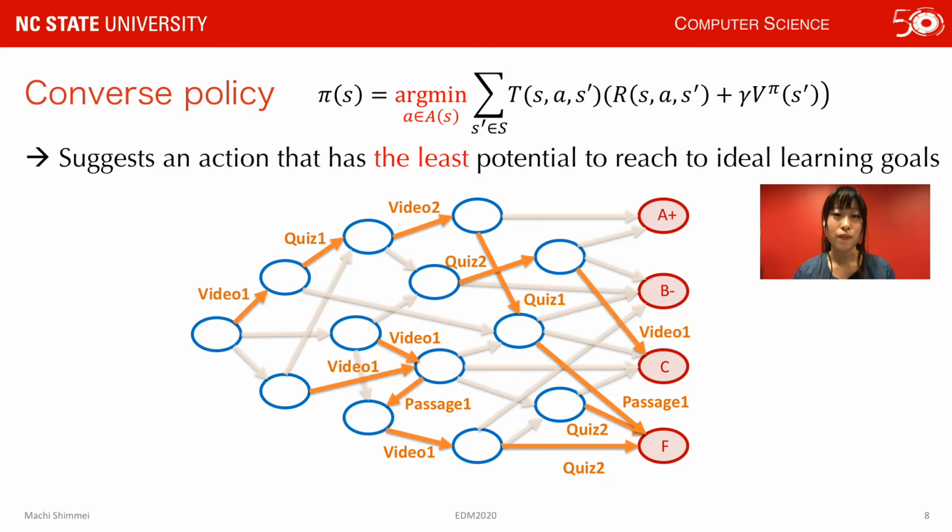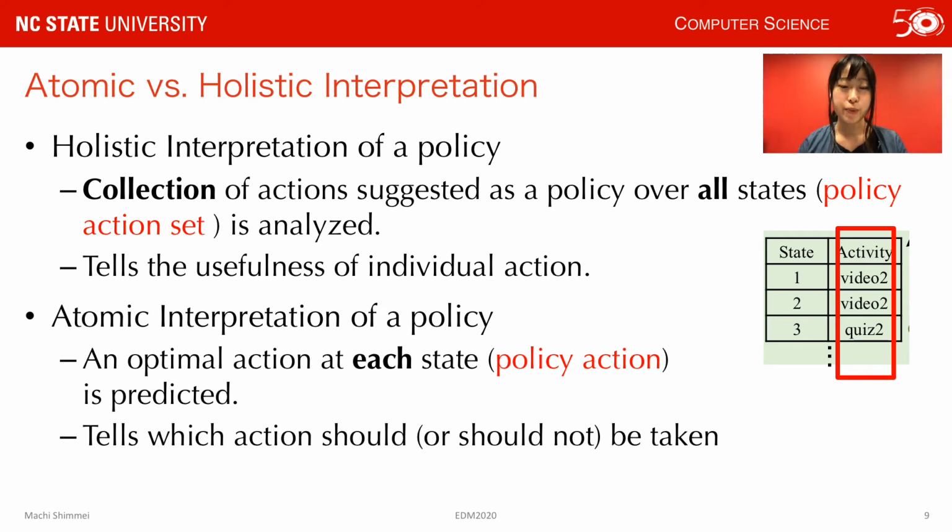For example, look at Video 1. It appears lots of times in the converse policy. That means Video 1 is ineffective in many situations, and that suggests Video 1 is a good candidate for improvement. Holistic interpretation of a policy, analyzing a collection of actions suggested as a policy over all states, which we call policy action set. It tells the usefulness of the actions.